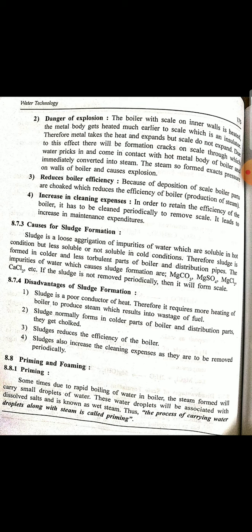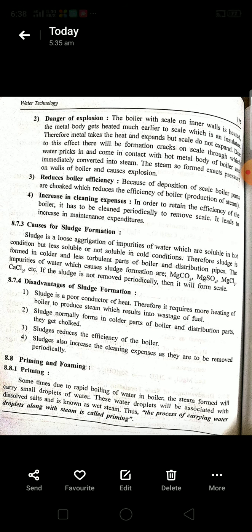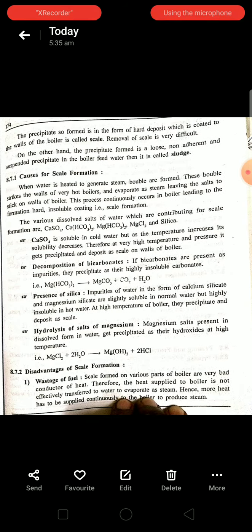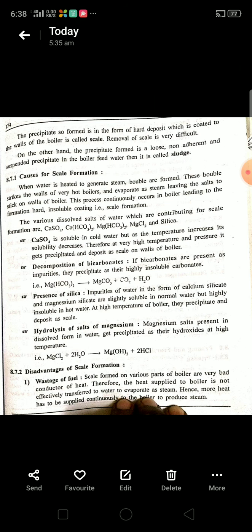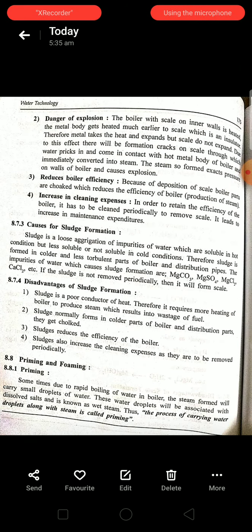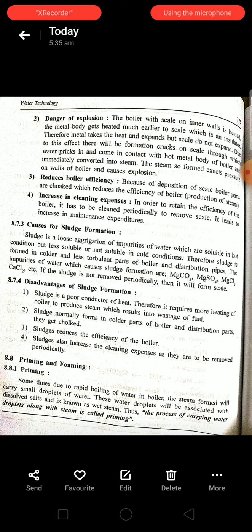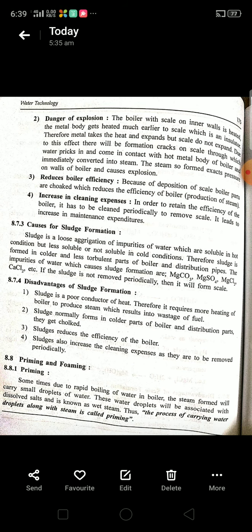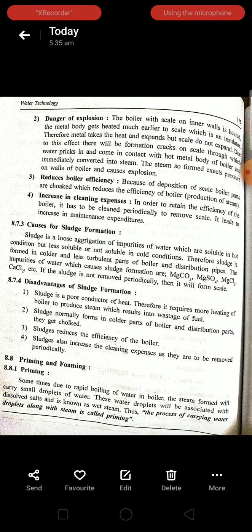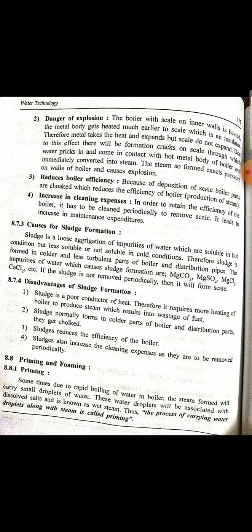Next is the causes for sludge formation. As you already know, what is sludge? It is the loose, suspended, sticky or non-adherent impurities present in the water. Here the loose aggregation of the impurities of the water, which is the precipitate formed on the surface of the water, is soluble in hot condition and insoluble in cold condition.